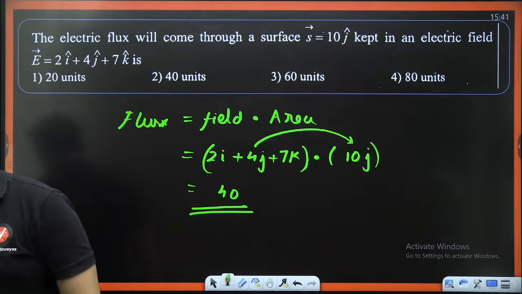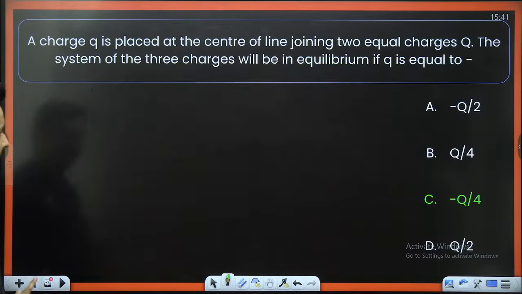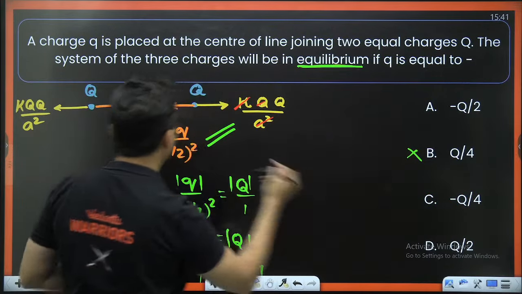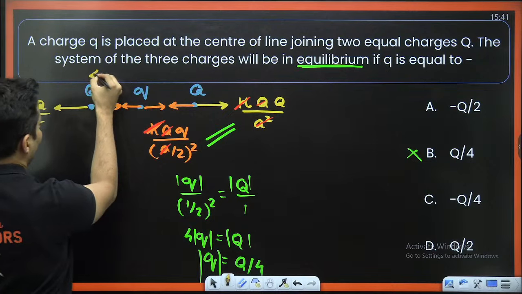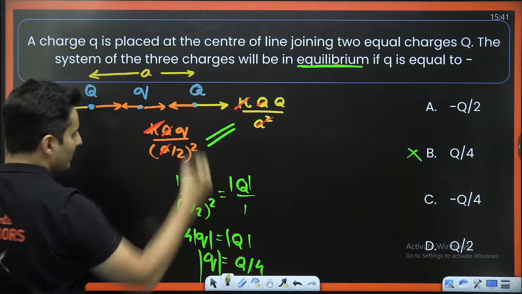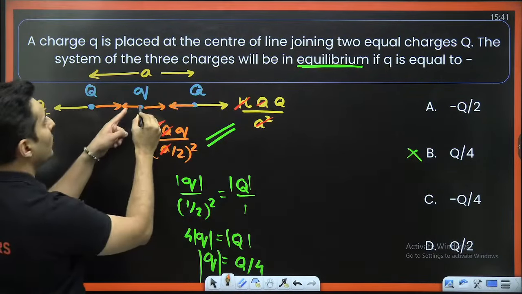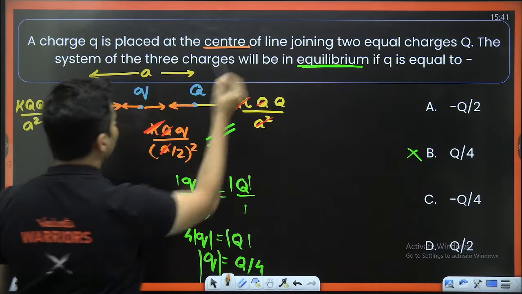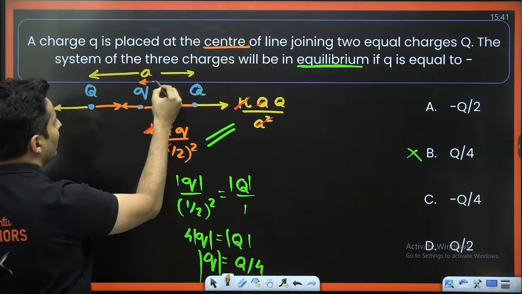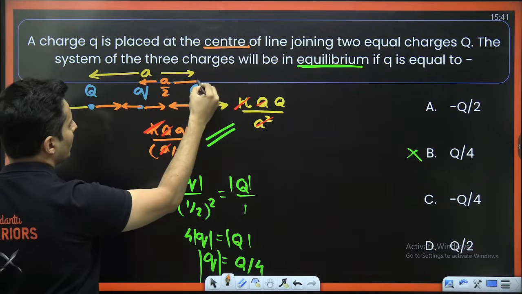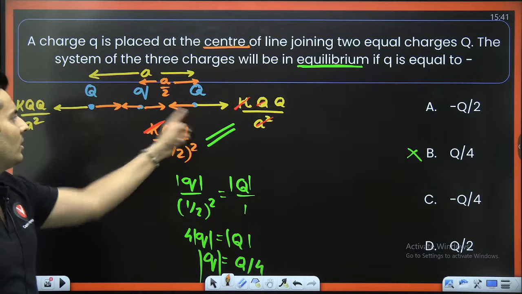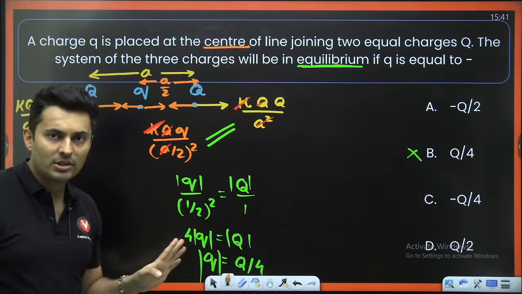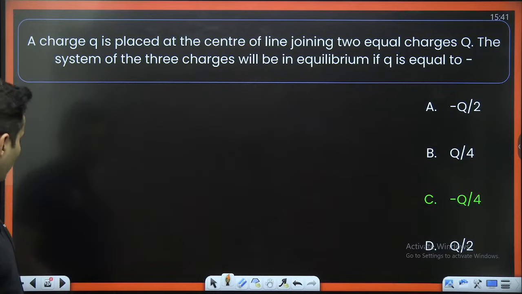Sir, why A by 2? Okay, I'll explain why A by 2 in the previous one. See, this force is going to be between only these two charges. Remember, this distance was A. This q is present at the midpoint, the charge is present at the center. That is why this particular distance will be A by 2. Understood? Between small q and capital Q, the distance will be A by 2. Is it absolutely clear? Okay, shall we go ahead?